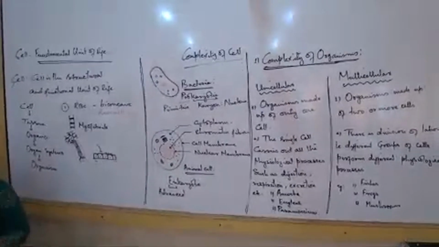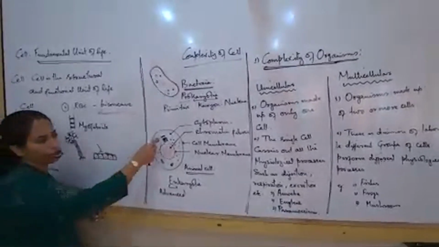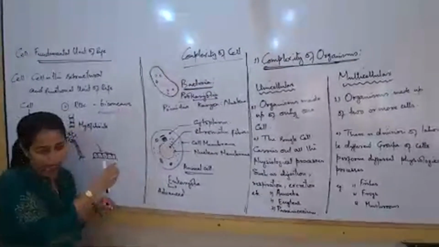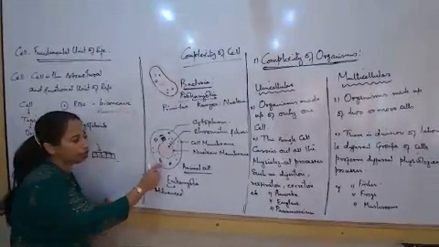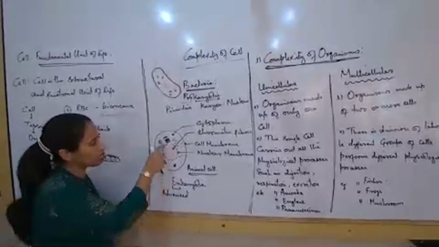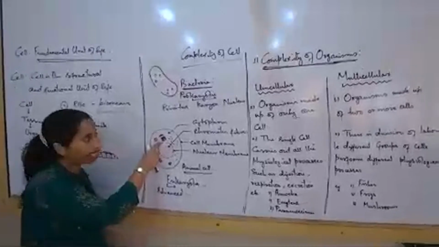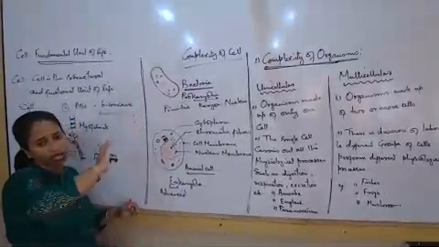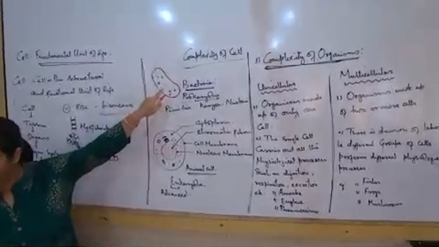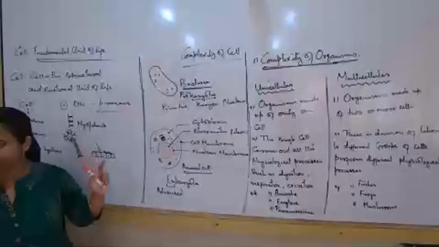What is the other difference? See here, when I had drawn this cell, I at least drew some few cell organelles. Actually, there are many more. So now I have been drawing one cell organelle known as the mitochondria, some lysosome, some endoplasmic reticulum or Golgi. But did I draw any here? No, I have been drawing only some small vacuoles, and that's it.